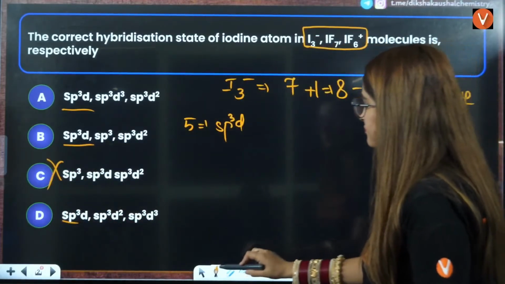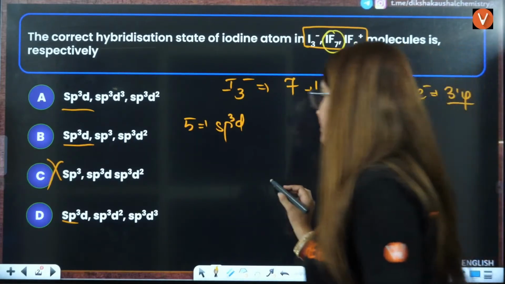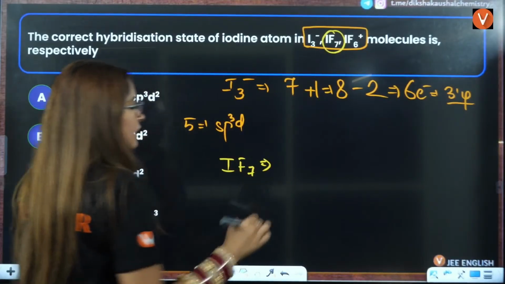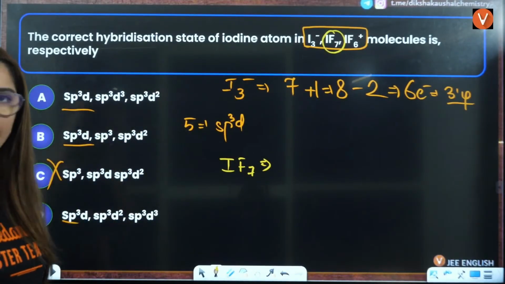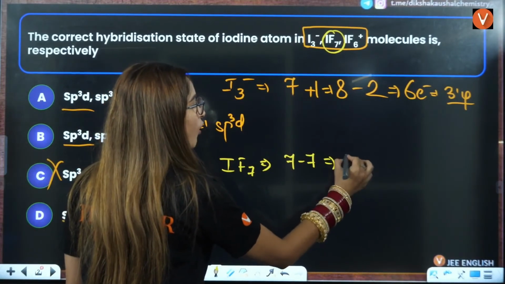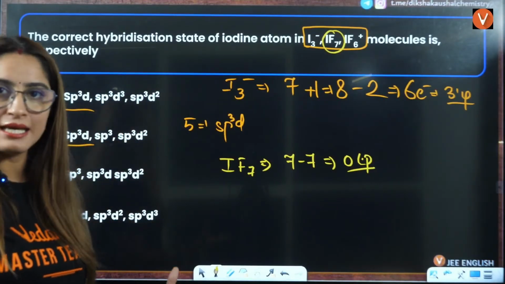Next is for IF7, let us see that again with the same thing. This is I, this is F, this is 7. Now, iodine has again 7 electrons and all of them are occupied in the bond formation. So, 0 lone pairs. So, bond pair plus lone pair is 7 only.